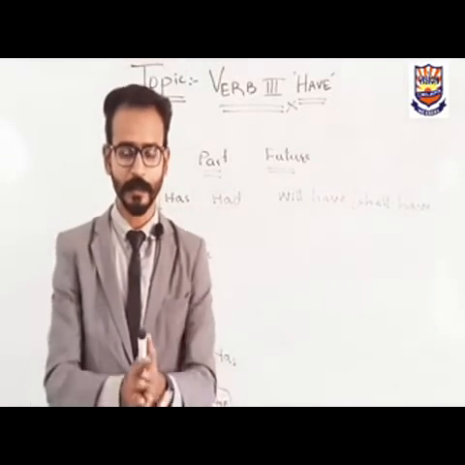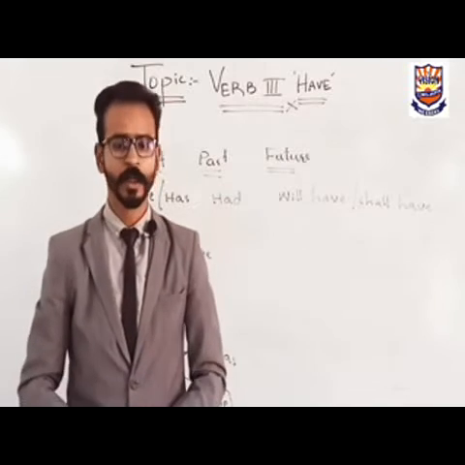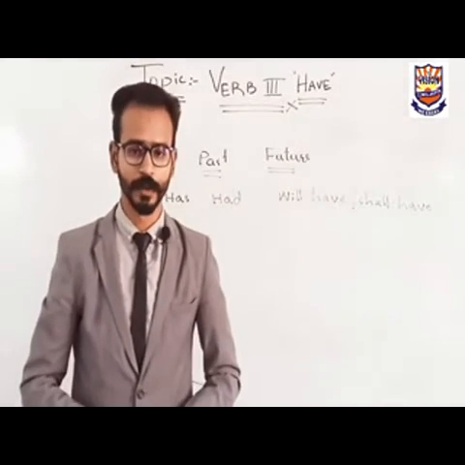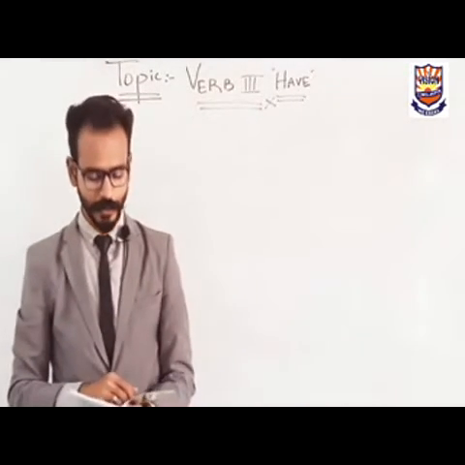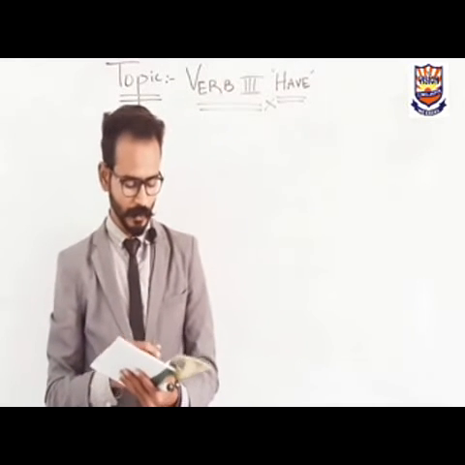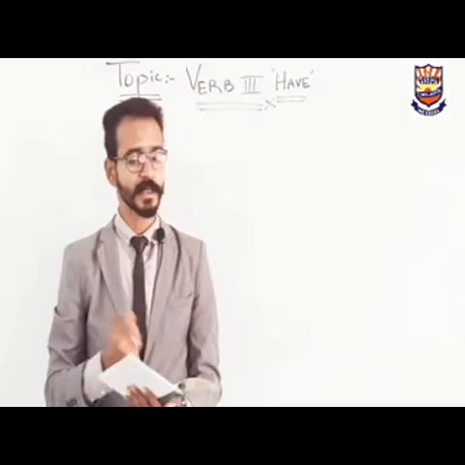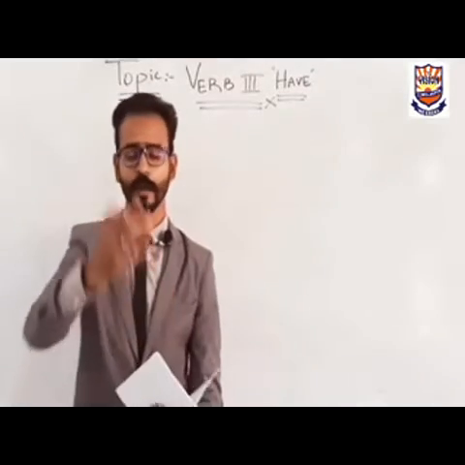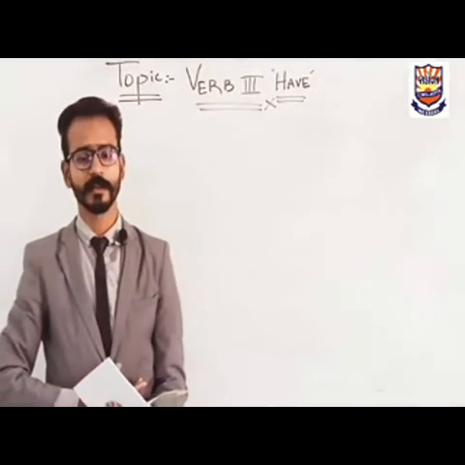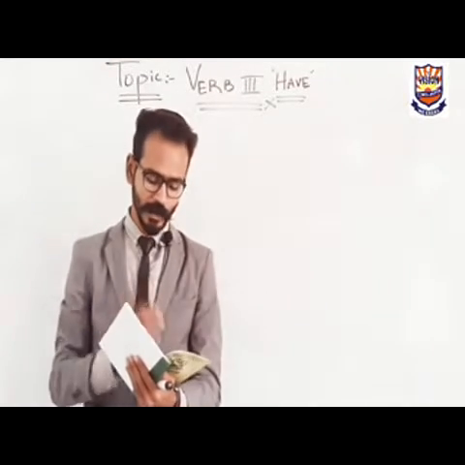Now let's discuss the homework, what you have to do and how you have to complete your homework of week 4. What you have to do, guys, at your home, week 4, topic verbs 3 have. Question number 1, read and understand page number 35. You just have to read page number 35 and understand it.